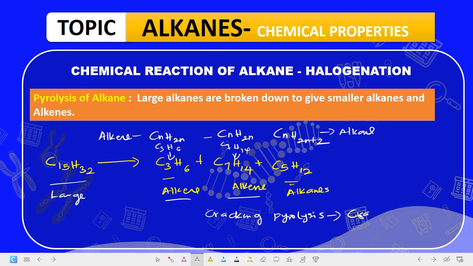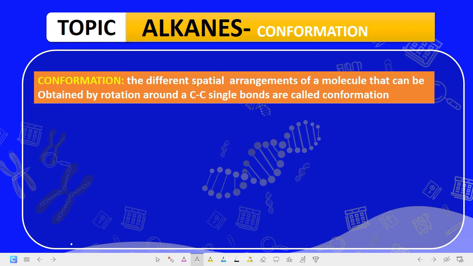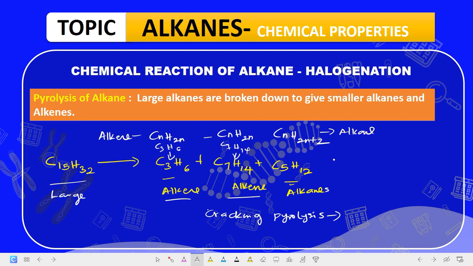It can be through the use of heat, called thermal cracking, or it can be through the use of a catalyst, called what? Catalytic cracking. Catalytic cracking.